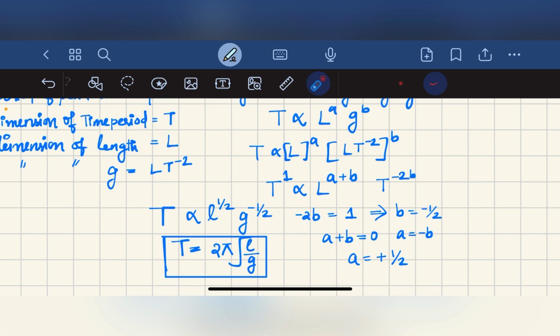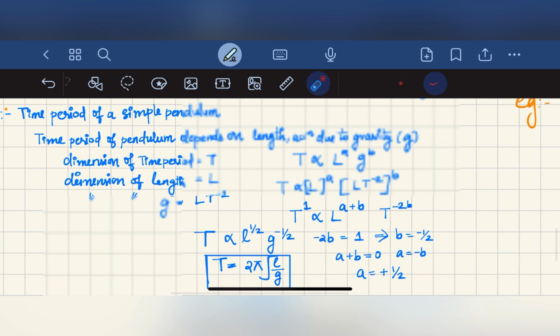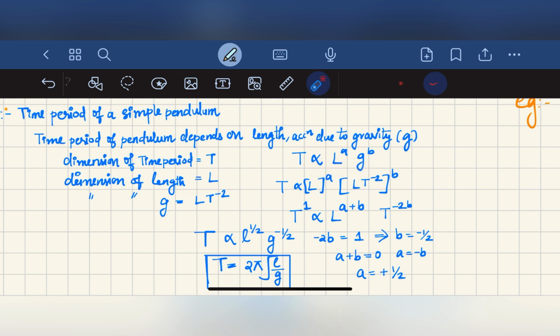Okay. T is proportional to L raised to A, that is L raised to plus 1 by 2, and G raised to B, that is B is equal to minus 1 by 2, G raised to minus 1 by 2. T is equal to, we can remove this proportionality constant by adding a dimensional constant, that is 2 pi.